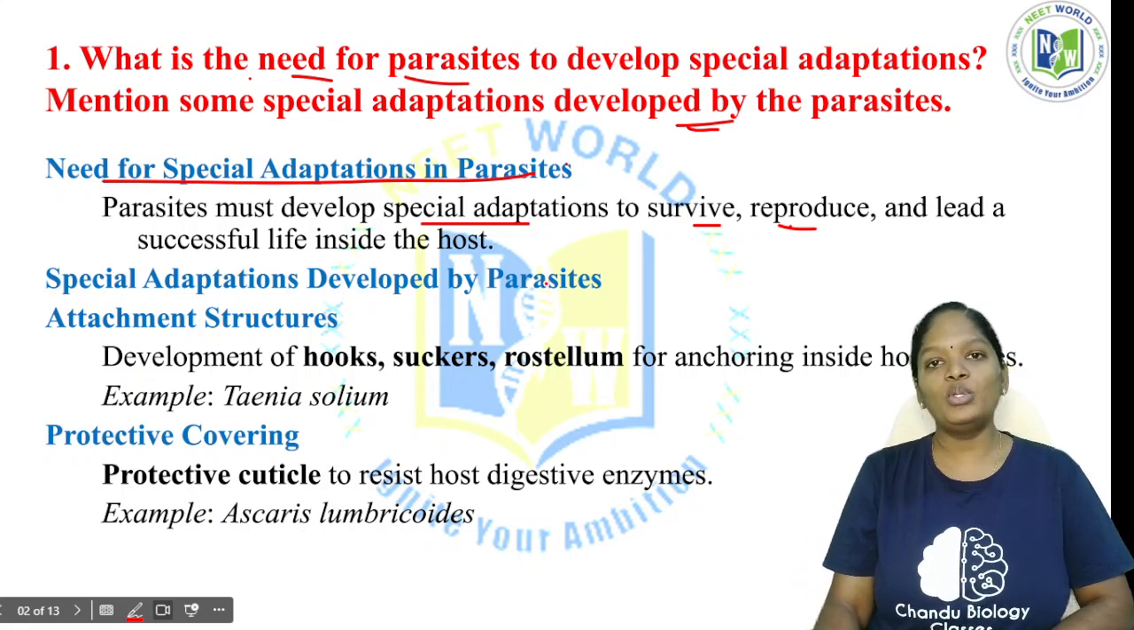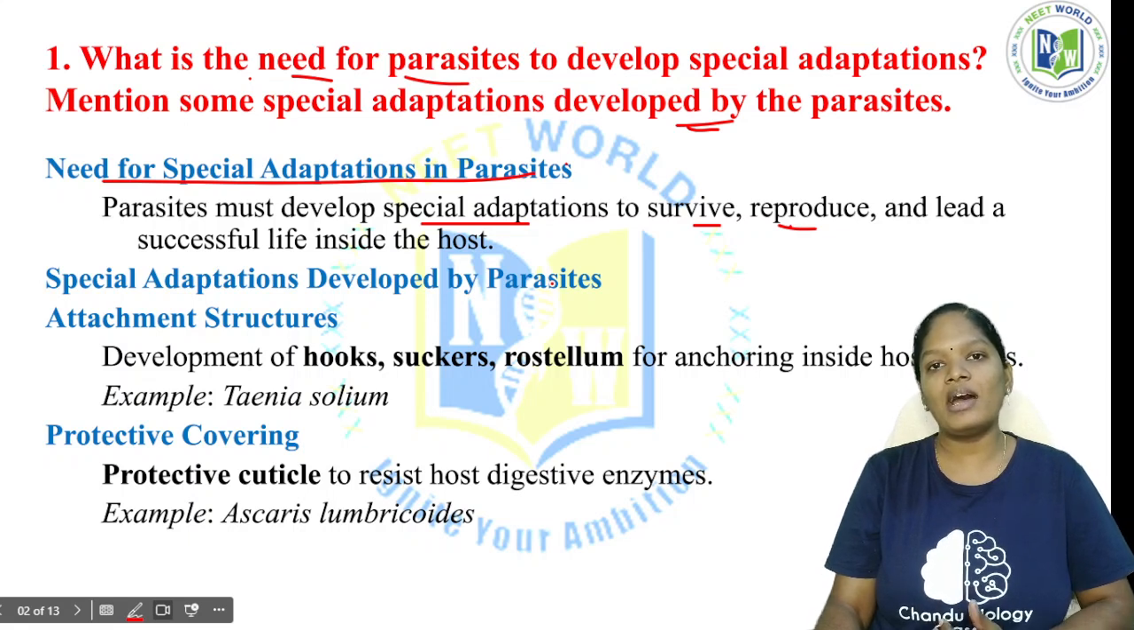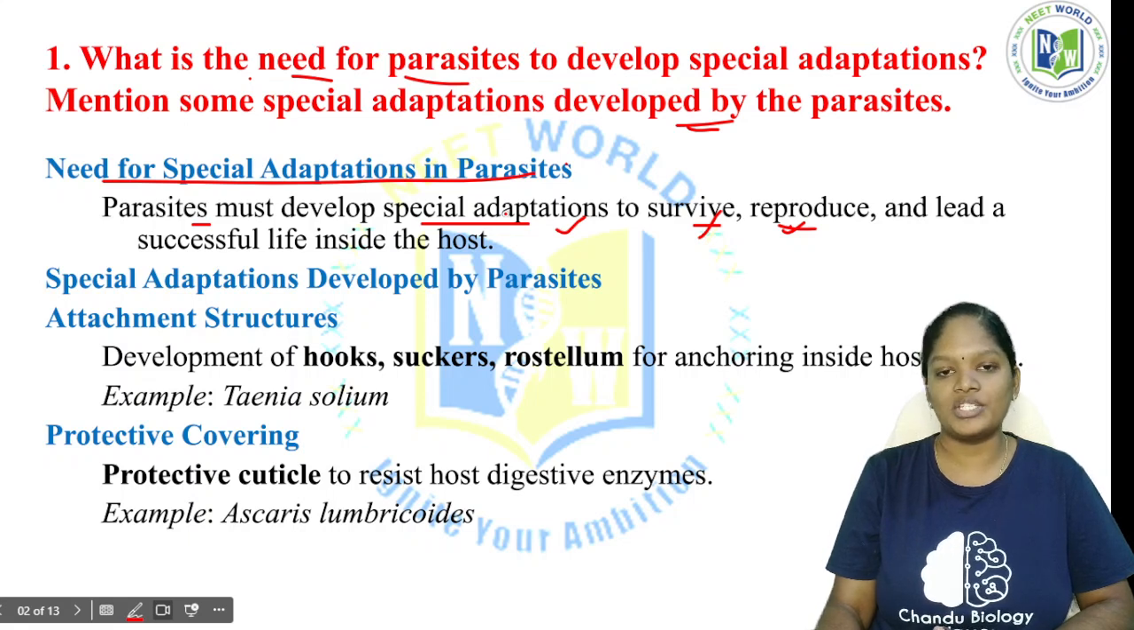So to live in the body of the host, definitely the parasites have to adopt some special characteristic features, right? These parasites must develop special adaptations to survive, to reproduce, and to complete their life cycle. Now what are the special adaptations developed by the parasites? The first adaptation is the attachment structures.